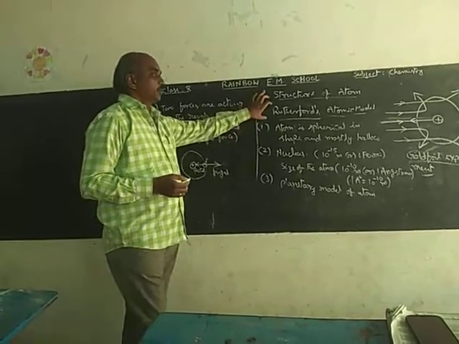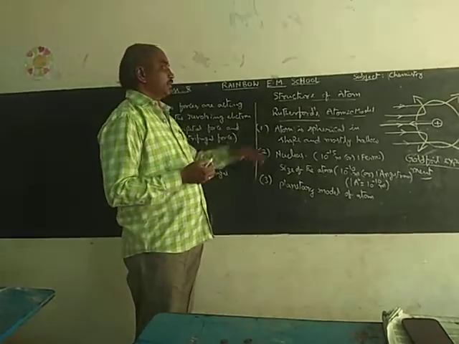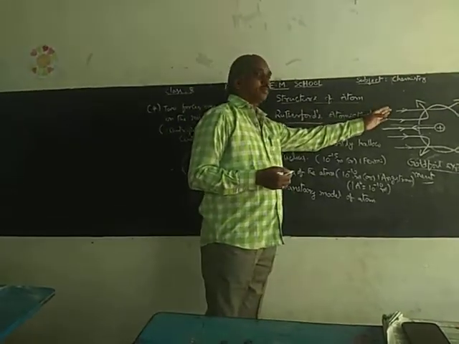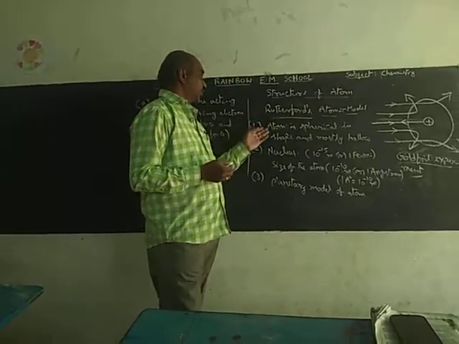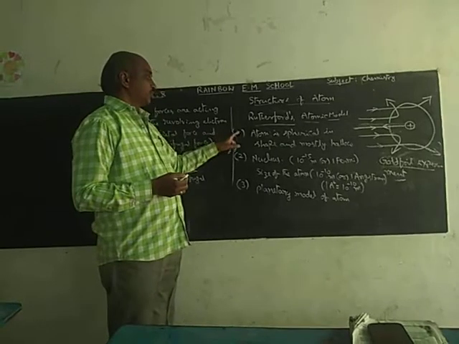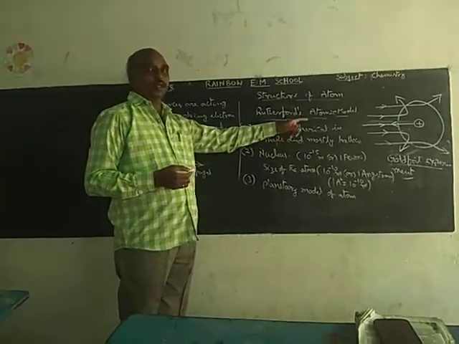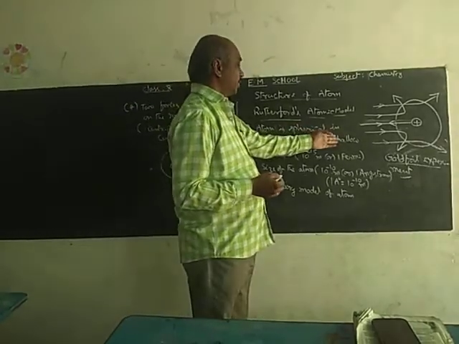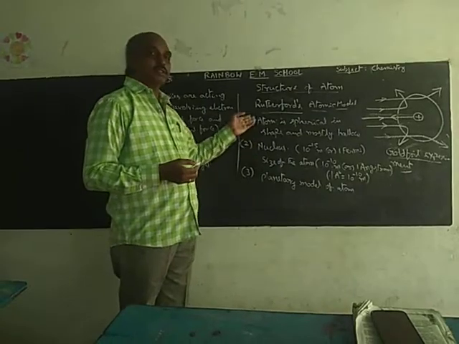Here, the Rutherford atomic model is based on the alpha ray scattering experiment. That means he passed alpha rays through gold foil. By observing this experiment, he proposed an atomic model. In this model, the first point is that the atom is spherical in shape and mostly hollow. Hollow means most of the atom is empty. Second point, he explained the size of the nucleus.